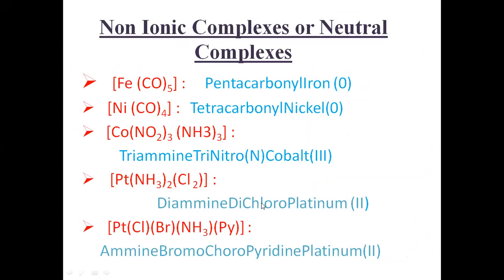So let us start with the non-ionic or neutral complexes. How can we give the name for a neutral complex? Let us see the first one. This is FeCO5, and we will see the rules first so you can easily understand all these things. So what are the rules?